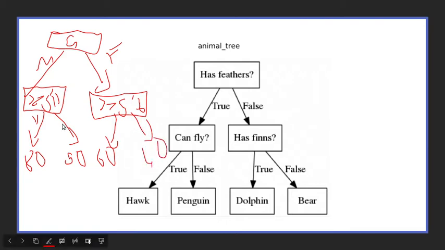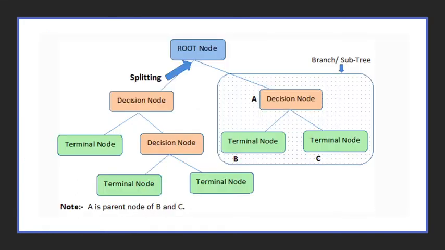This essentially is a continuous variable tree because there are no categories here and the weight can be any number. For now I put round numbers, but the weight can be 66.5, 55.5, 50, 52, etc. It's almost uncountable. So this is essentially a continuous decision tree. So let's break down the decision tree. The decision tree has basically three types of nodes. One is the root node. The root node is basically how the decision tree starts splitting.